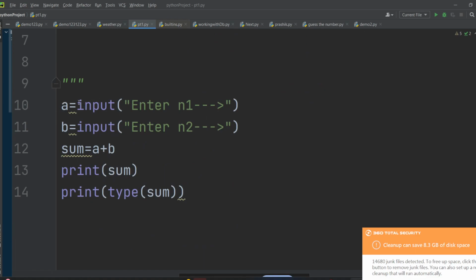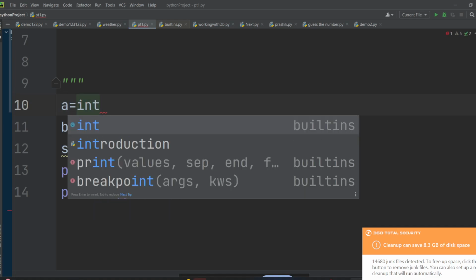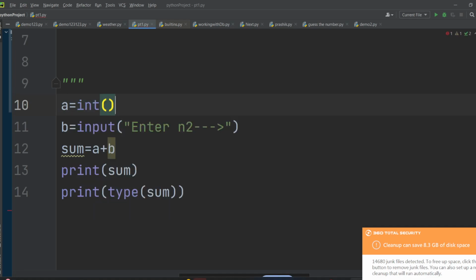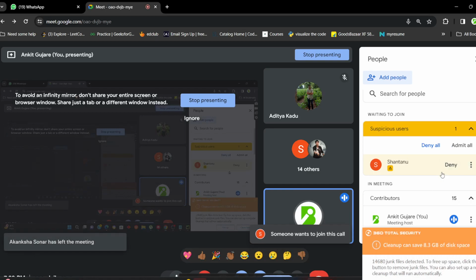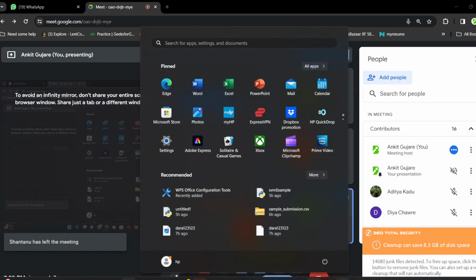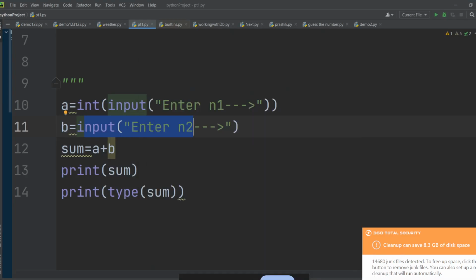We can do some conversions here as well. So I will just cut this line, and I will write int. I want to convert it to integer. I will write int, parenthesis, and inside this I will paste the same input line which we have been writing before. I will wrap this line with the help of the int class. Again, I will tell you how we can do this kind of thing. Very, very easy. It is not that hard.